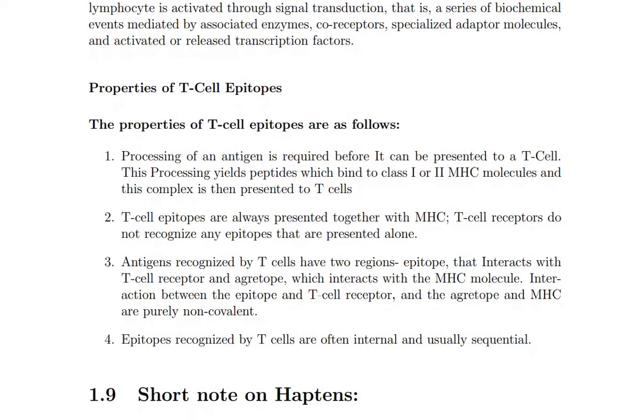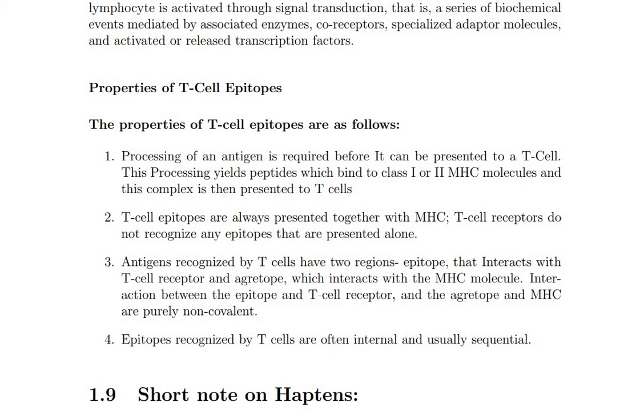So the alpha beta structure is in the B cells. Okay. What are the properties of the T cell epitopes? The properties of the T cell epitope are as follows. The antigens are recognized by the presence of the T cells.